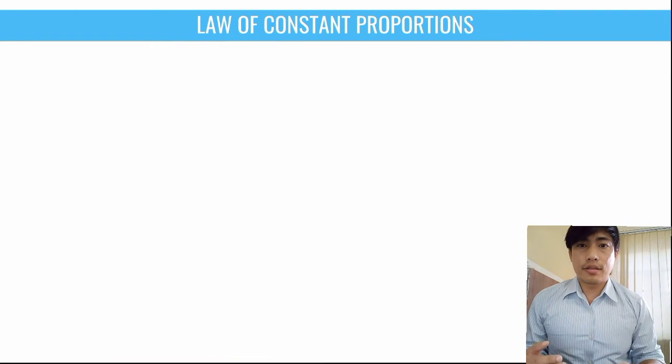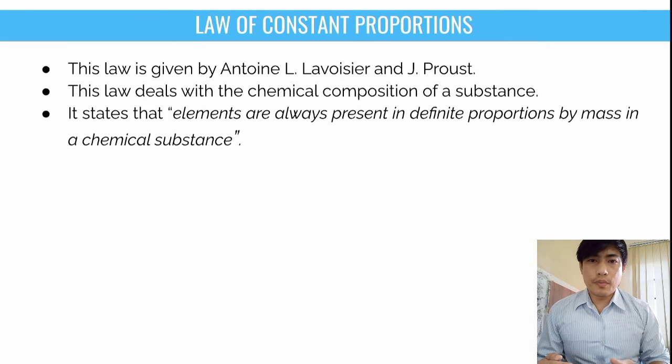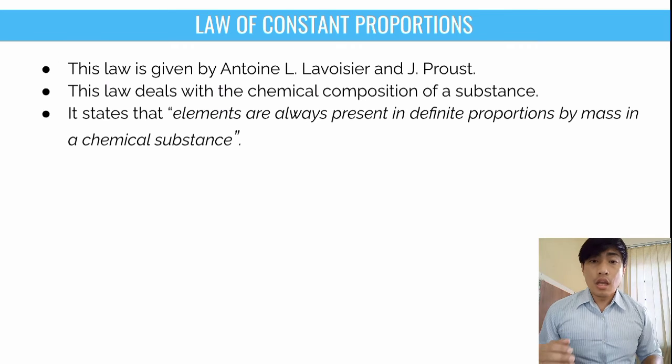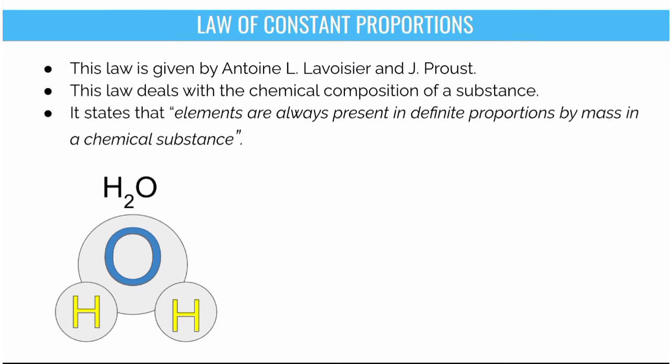Now the next law is the law of constant proportion. This law is given by Antoine A. Lavoisier and J. Proust. According to this law, elements are in definite proportion by mass in a chemical substance. Let's take an example of water. Water has the molecular formula H2O.